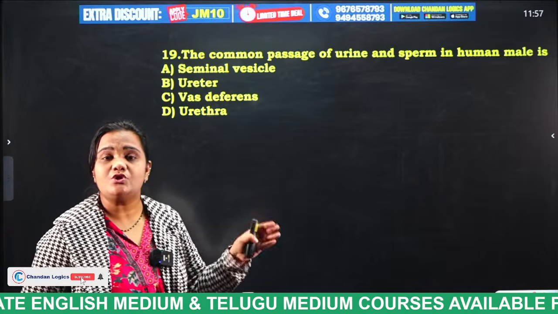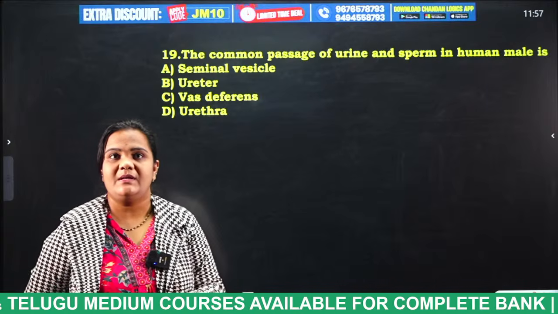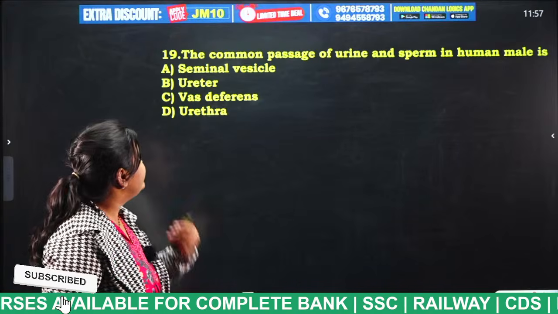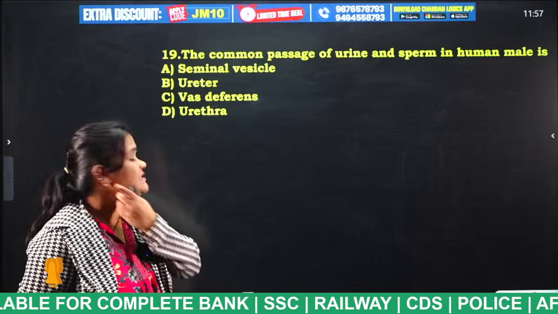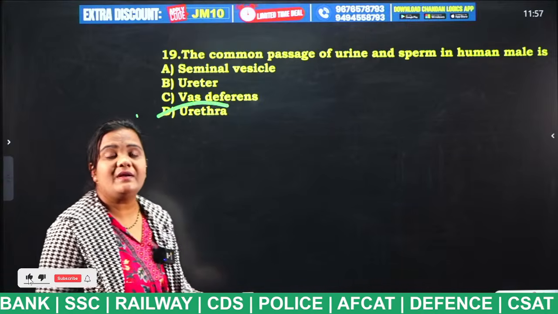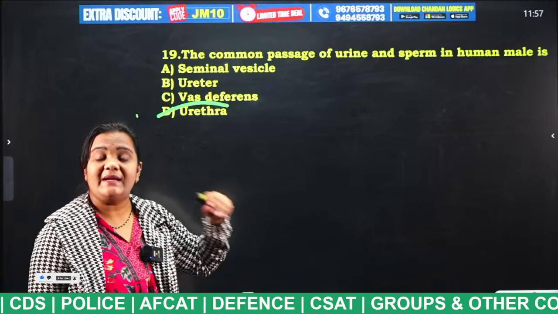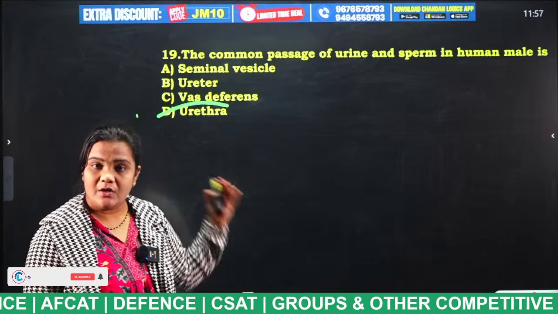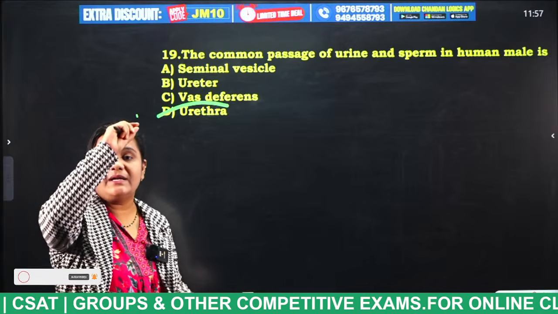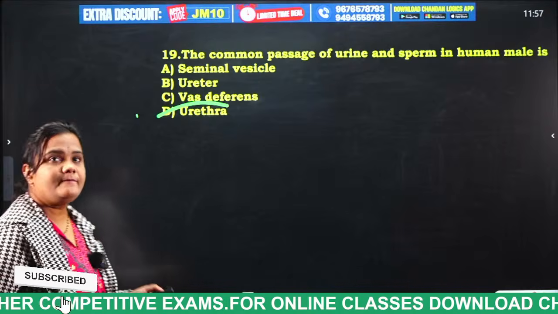So, actually these two enter which part of the excretory system? Tell me, is it a seminal vesicle or ureter or vas deferens or urethra? Urethra, very good. Okay. So, the urine will enter the urethra from the ureter, which is a small tube-like structure, and the sperm, which is a male reproductive cell, will enter the urethra from the vas deferens. Both are separate. Okay. Next question.